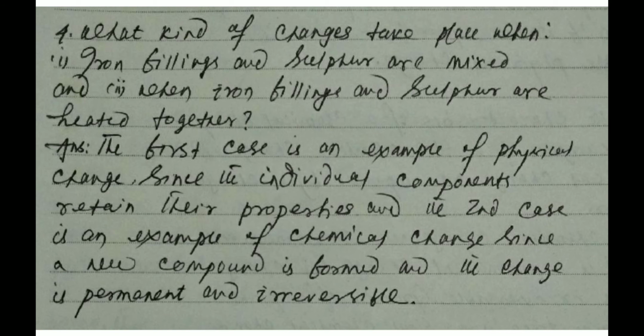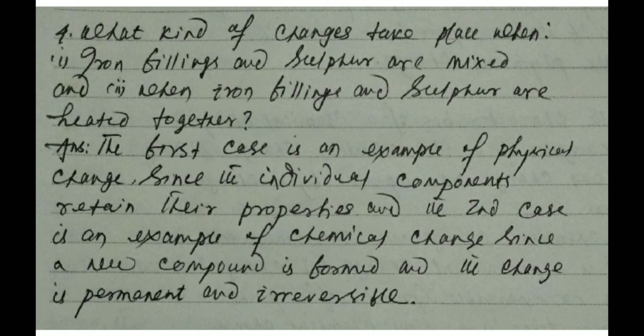Now the fourth question, what kind of changes take place when, first, iron filings and sulfur are mixed, and second, when iron filings and sulfur are heated together?